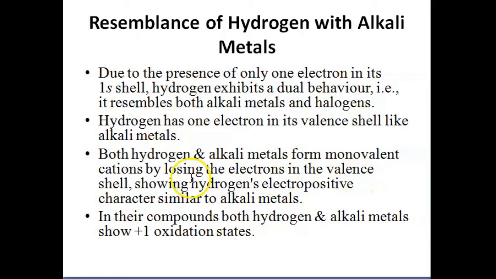So, hydrogen shows electropositive character just like the alkali metals. And in their compounds, both hydrogen and alkali metals will show +1 oxidation state. So these are a few properties of hydrogen which resemble alkali metals.